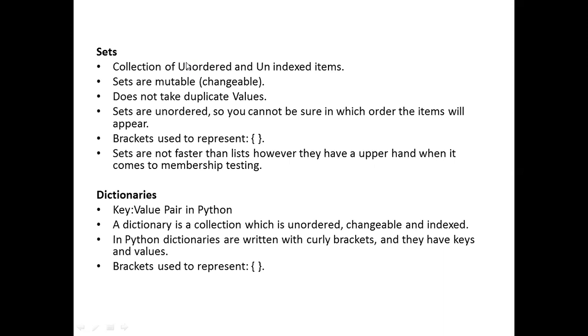Right? Now I want to specify all the students registered for the courses. There you can have duplicates. In that case, you can use lists. So depending upon the requirement, you have the freedom to choose any of the data structures, right? So this is all about the different kinds of data structures in Python.